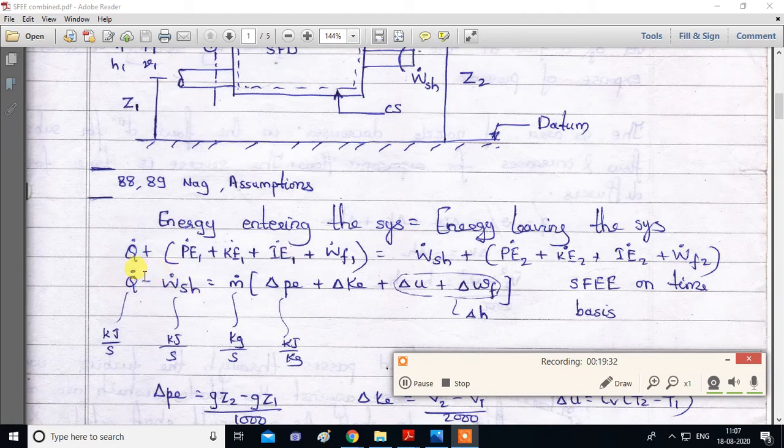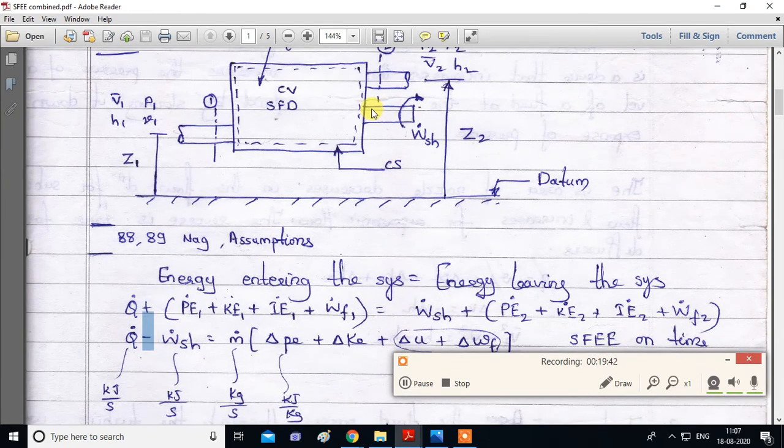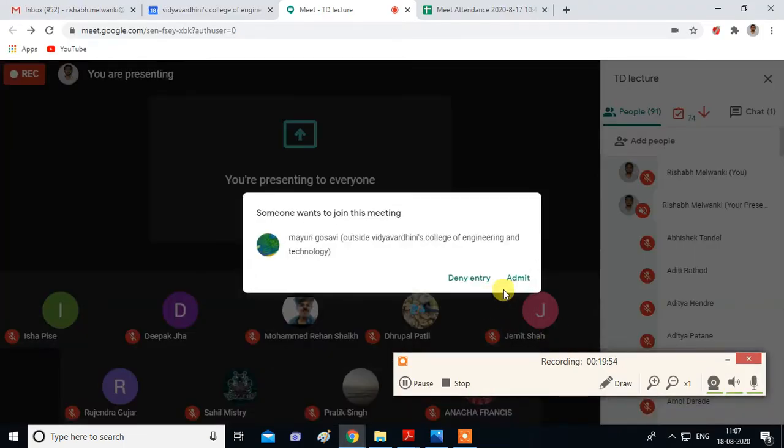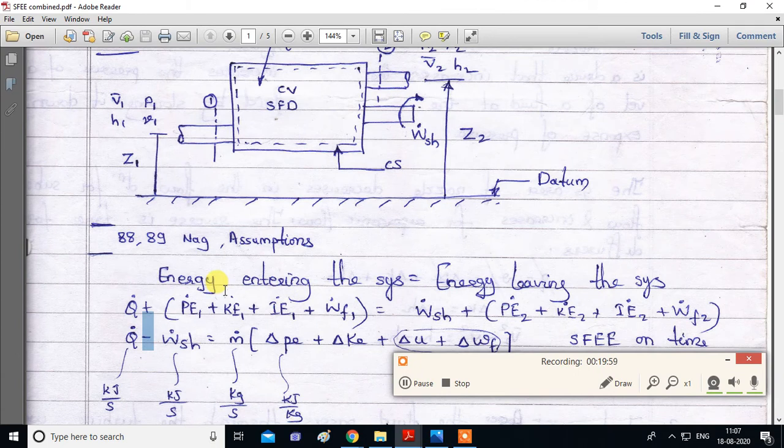This is a very important point: even though here you see negative sign, work is positive. Why? Because work is done by the system. Don't get confused. Even though here you see negative sign, this work is positive. The negative sign will remain, but you have to take work as positive. Next, we'll see the next part on right hand side.